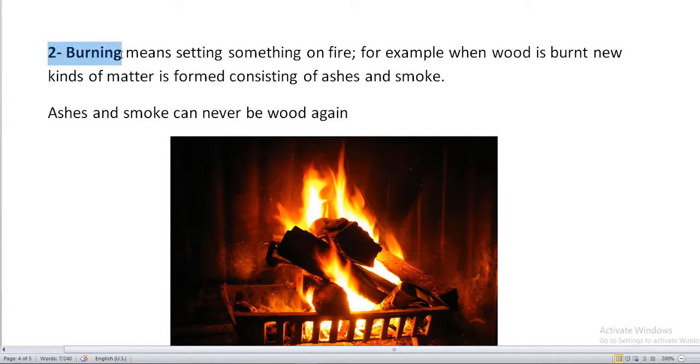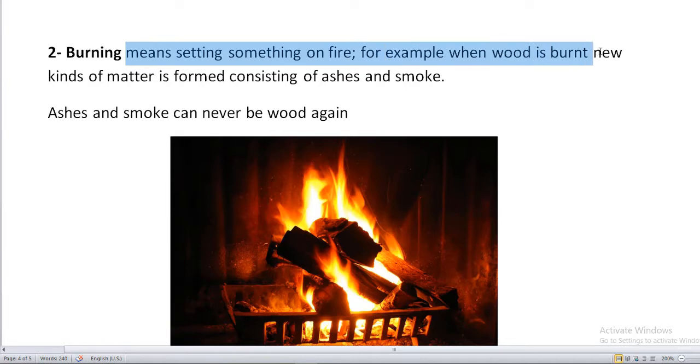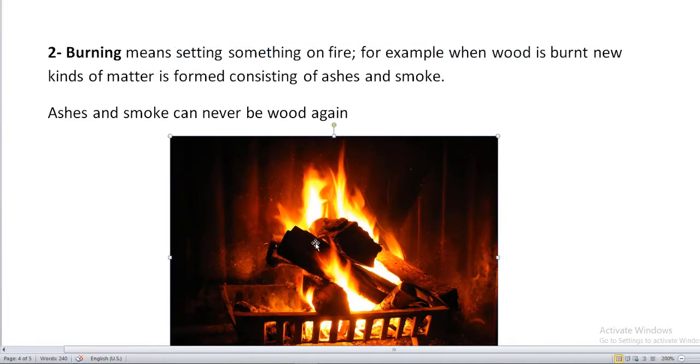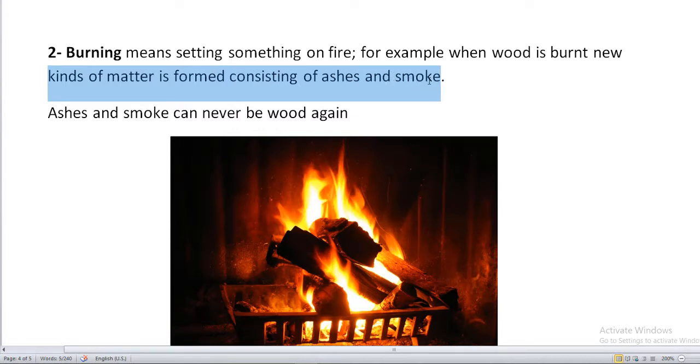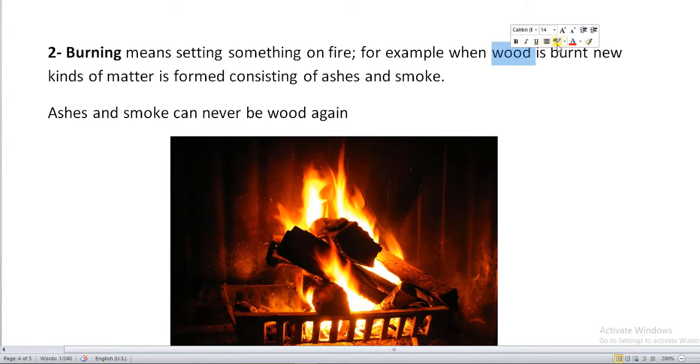Okay, the second type is called burning. Burning is also a change. It is also a change that forms new kind of matter. Let's see what burning means. Burning means setting something on fire. For example, when wood is burned, just like in the picture, new kinds of matter are formed, consisting of ashes and smoke. You have wood. Let me highlight it.